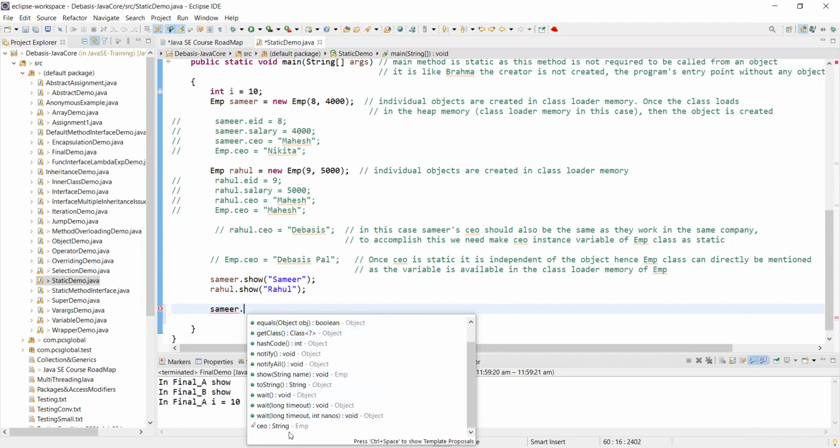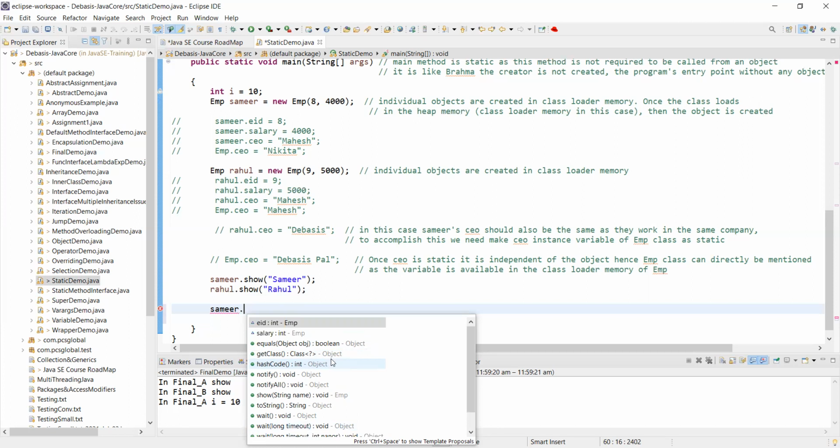And you will see CEO. CEO is static. You see at the very end, it is not coming with the instance variables because it has some other purpose. And also, can anybody tell me what is another method which is not available with general classes? It is available with the Samir object only.